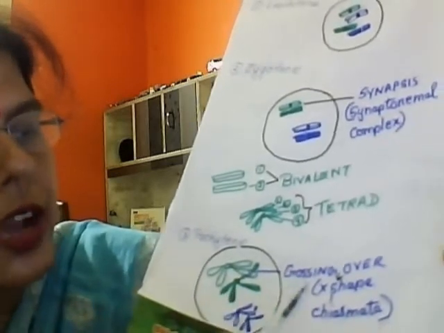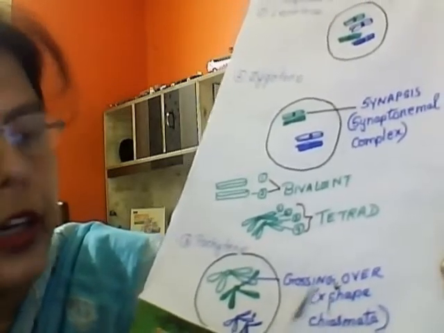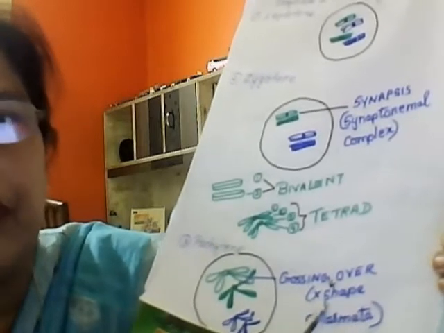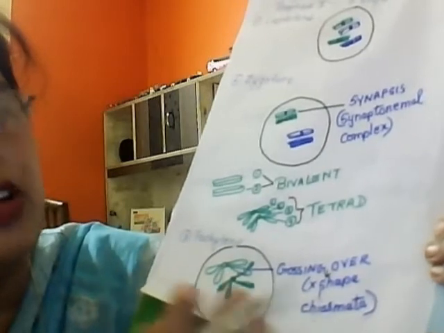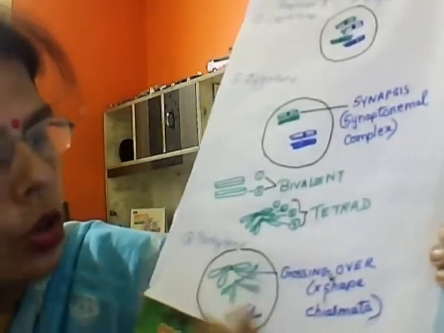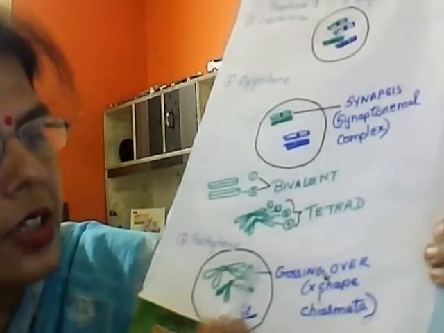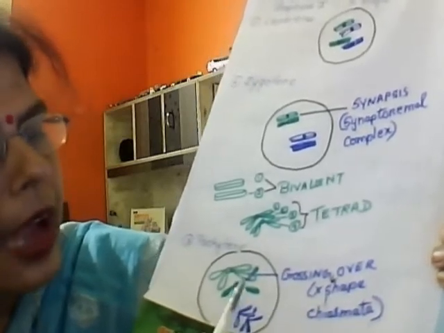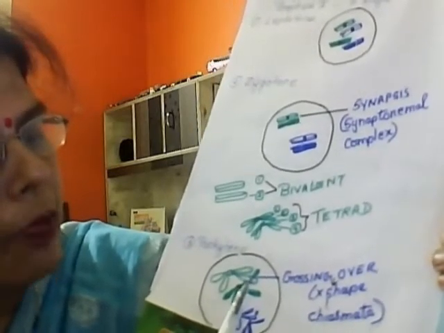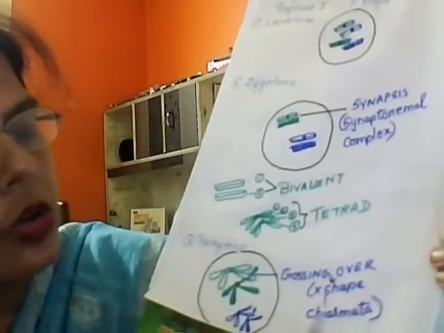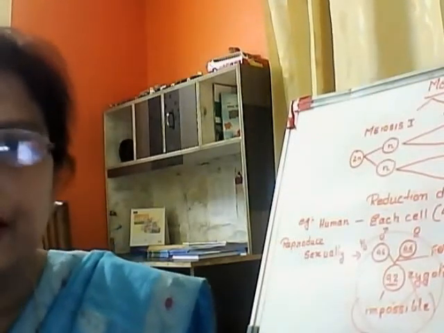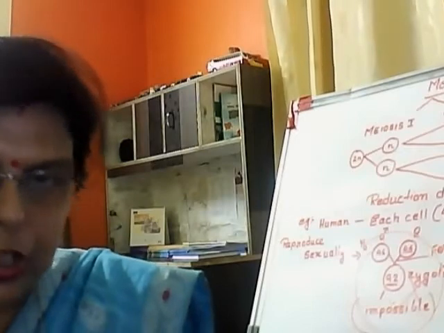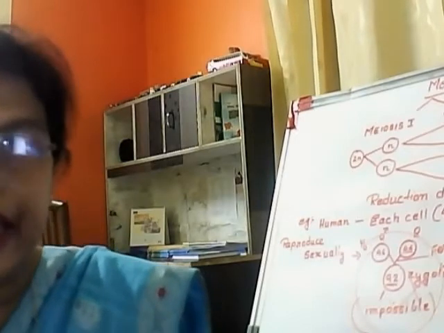And one more thing I want to tell related to crossing over. Crossing over is one of the factors responsible for evolution. So gradually later on we will study about those things. Just remember, in the Pachytene stage the crossing over starts at a particular point, and that point takes the shape of an X, which is known as chiasmata. But one thing children, you have to remember, crossing over, no doubt it has started in the Pachytene stage, but it is not completed there.